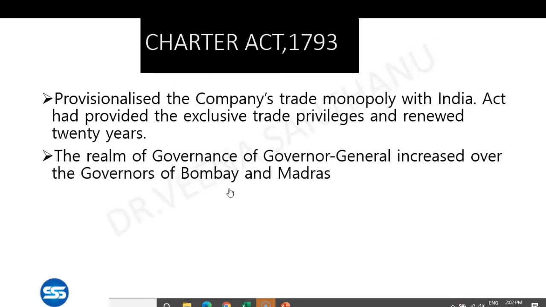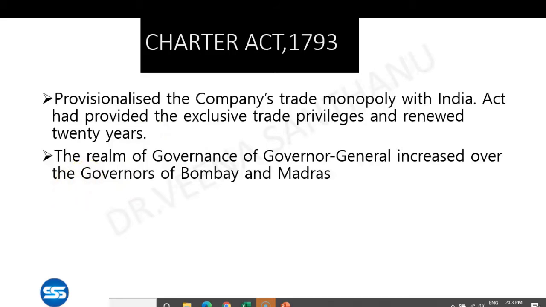So, Charter Act 1793. This Charter Act has 2 points to be remembered, only 2 points. This is the act which provisionalized the company's trade monopoly with India. It provided exclusive trade privileges, renewed for 20 years.